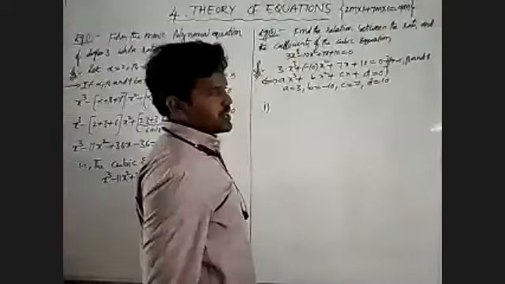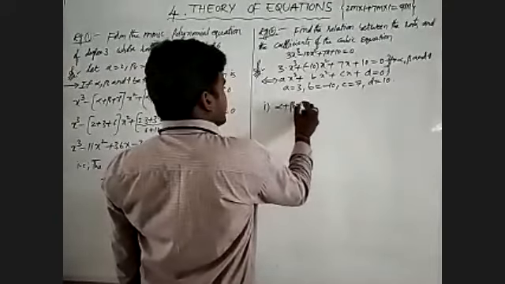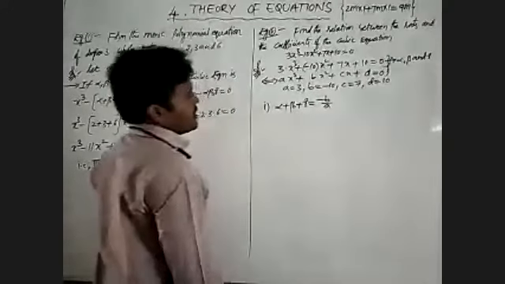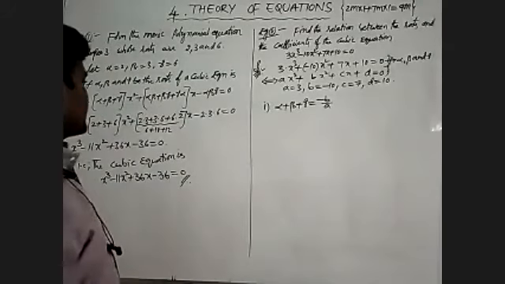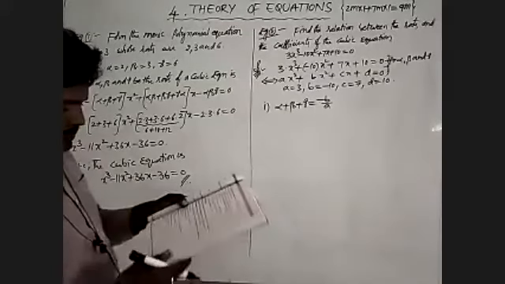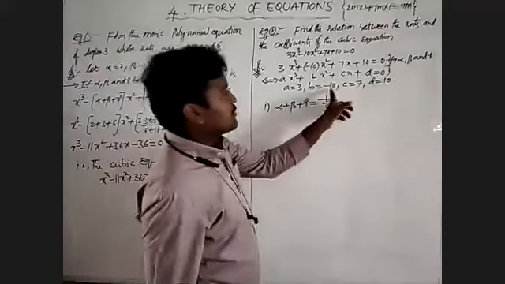The first one is alpha plus beta plus gamma is equal to minus b by a. What about the value of b here?